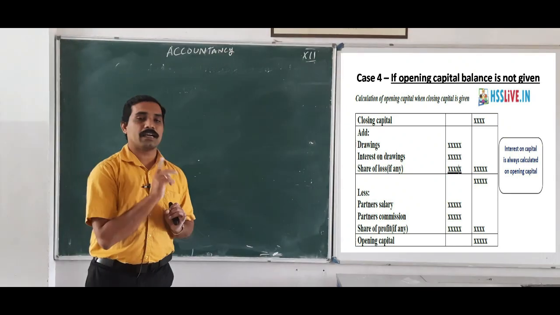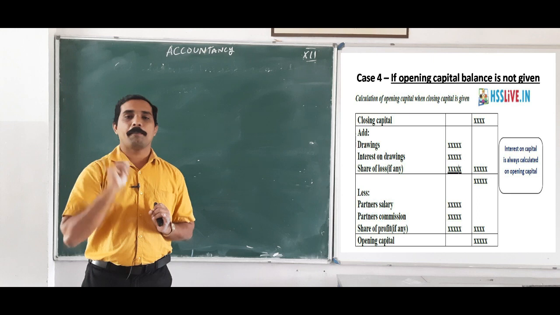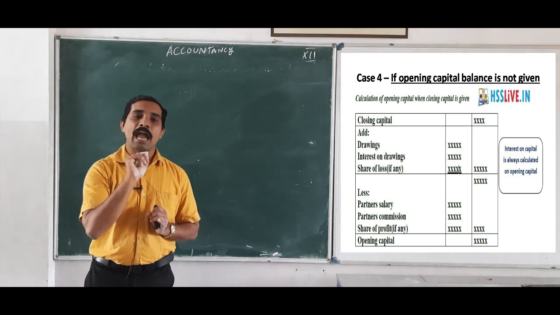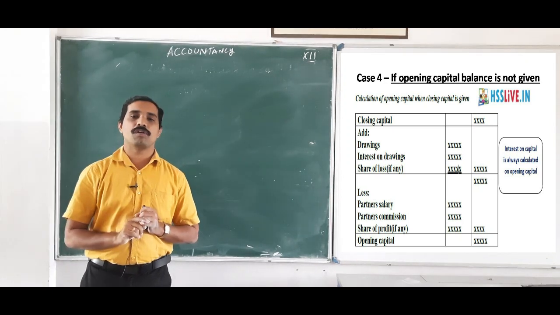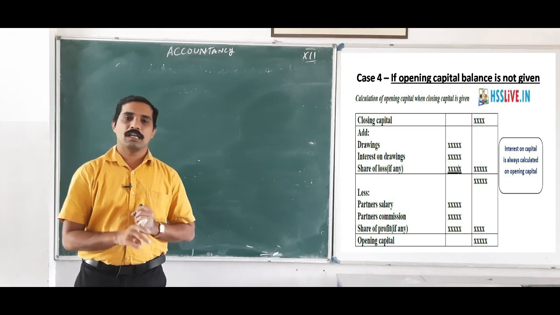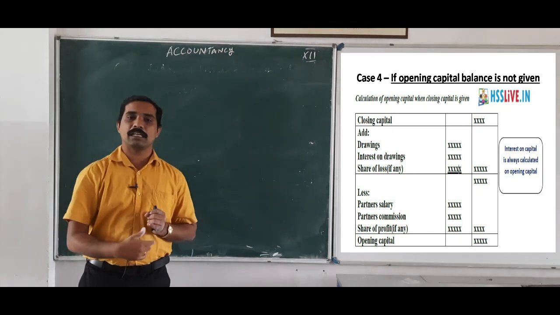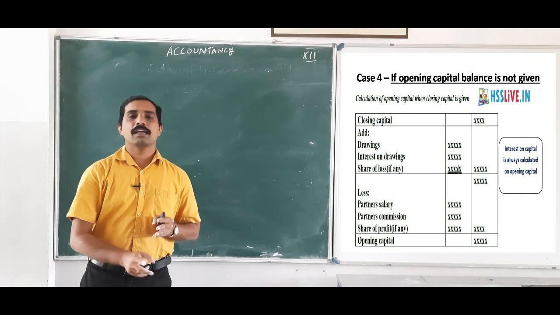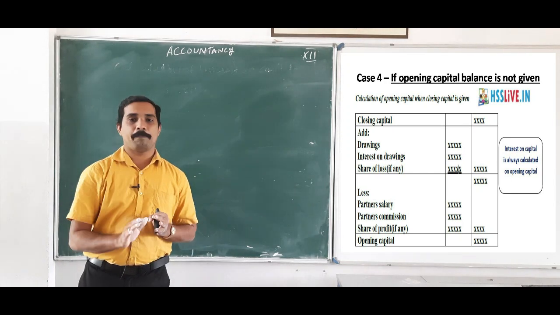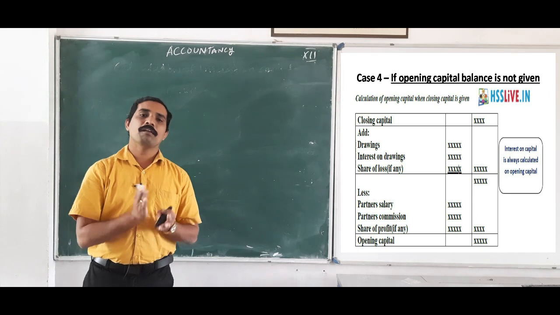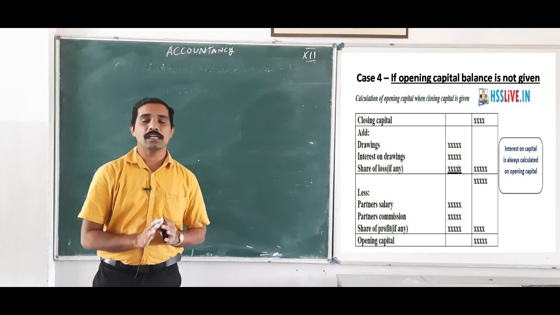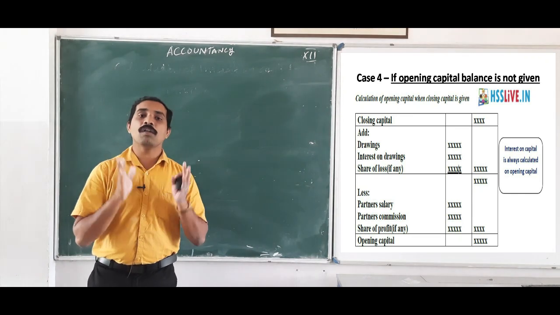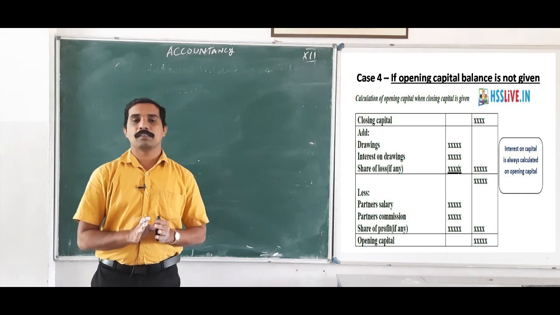How can we calculate opening capital? First, they give the closing capital. Then add some of the items: drawings, interest on drawings, and share of loss. And some items are deducted: salary, commission, and share of profit. After that we will get the opening capital, and on the basis of that opening capital, we can find the interest on capital. Usually we know that interest on capital is calculated only on the basis of opening capital balance. I hope all are clear.